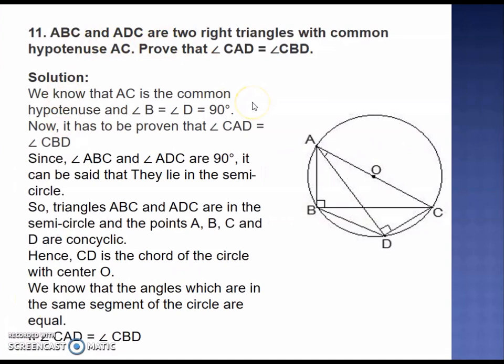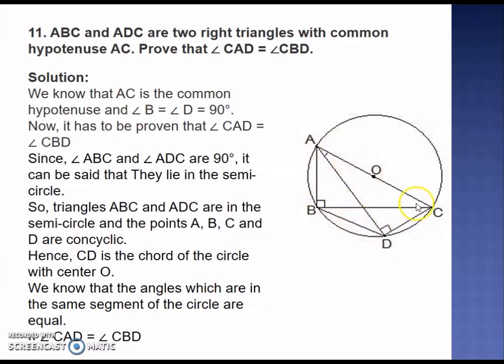So ABC and ADC are two right triangles with common hypotenuse AC. So taking AC as a common hypotenuse, these two triangles have been drawn. Prove that CAD and CBD are equal. So since we know that angle B and angle D, they are 90 degree. It is given that they are two right triangles, and if AC is the hypotenuse, then the angle that is opposite to the hypotenuse is only 90 degree. So here angle B is opposite to hypotenuse and angle D is opposite to hypotenuse. So angle B and angle D are 90 degree each.